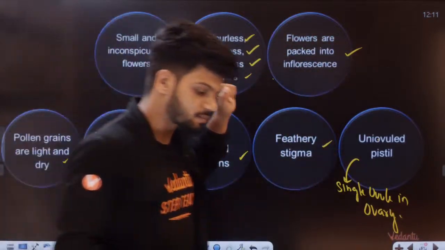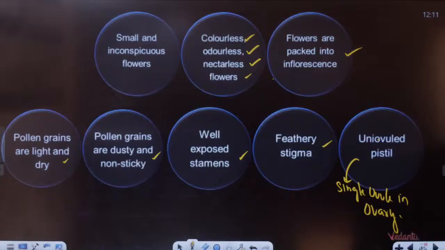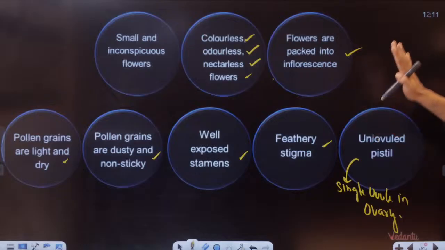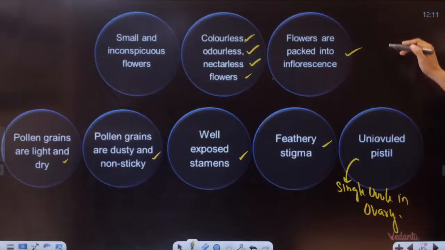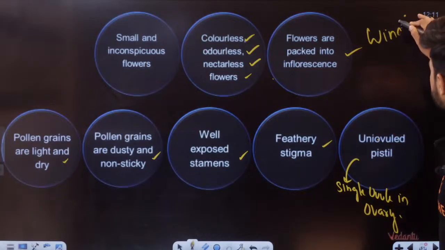Any doubt here? Quickly ask me, students. Easy or not? Tell me, students. That's all you need to remember. If you remember this for wind, your life is easy.